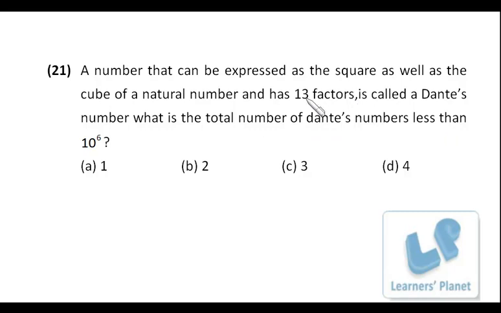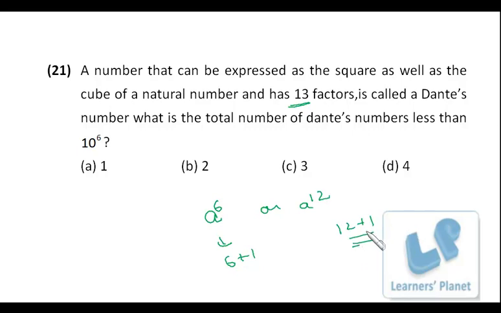Okay, see, there are an odd number of factors. That means the number should be a perfect square, and it's already given that the number can be expressed as square and cube, right? I assume the possibility is a raised to 6 or a raised to 12. If the number is a raised to 6, then the total number of factors will be 6 plus 1, that is 7. And if the number is a raised to 12, the total number of factors will be 13, that is 12 plus 1.